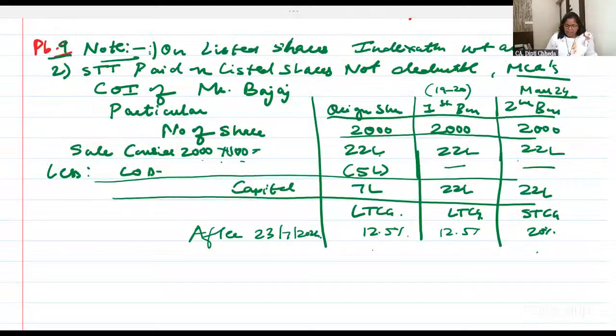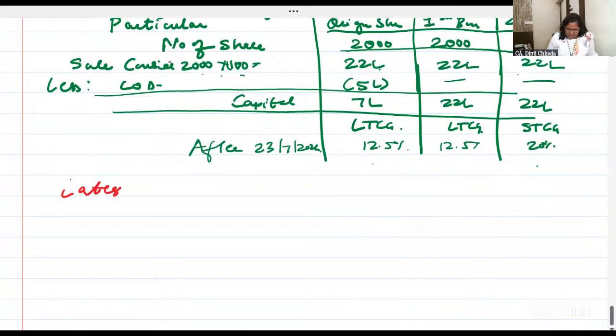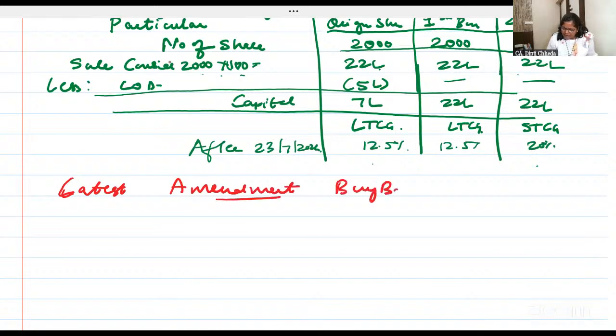How is the company doing buyback? I have huge reserves. Whenever I give reserves to shareholders, it's like dividend. So buyback of shares is also dividend, taxable as dividend in the hands of the shareholders. The company will not pay tax. I want all of you to write very nice notes for this in your notebook, and it's an amendment. So write it well. They may ask a one-liner MCQ. It's the latest amendment. I'm giving you a very nice flowchart for buyback. Is the meaning clear?